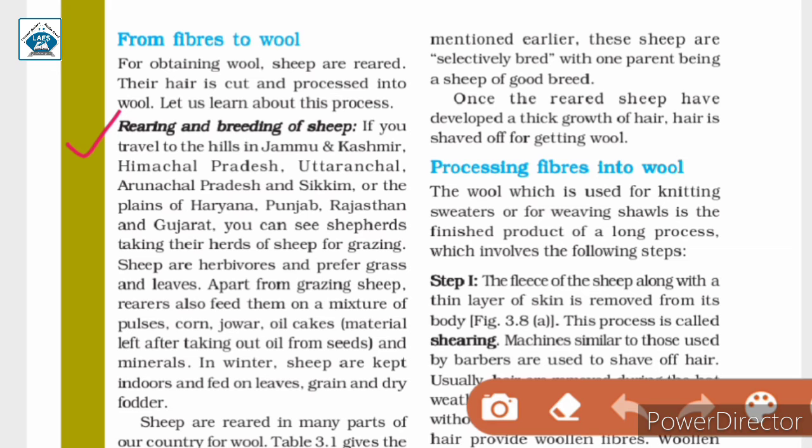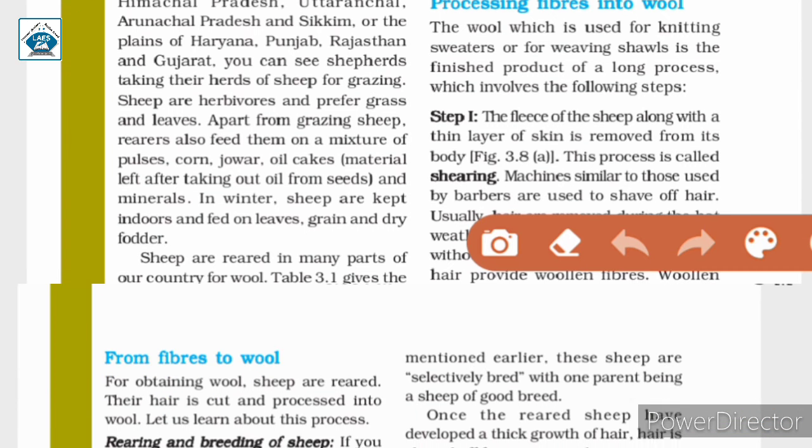Apart from grazing sheep, rearers also feed them on a mixture of pulses, corn, jowar, oil cakes, which are material left after taking out oil from seeds, and minerals. In winter, sheep are kept indoors and fed on leaves, grain and dry fodder.